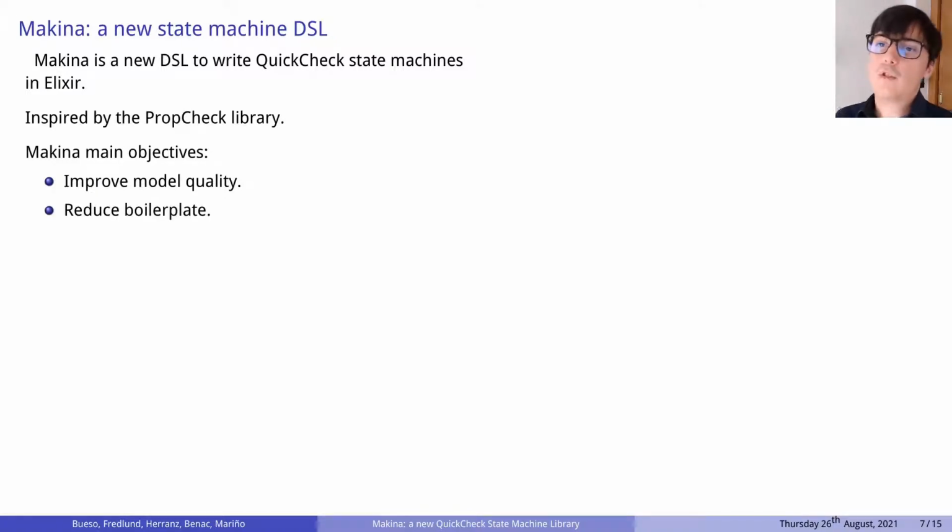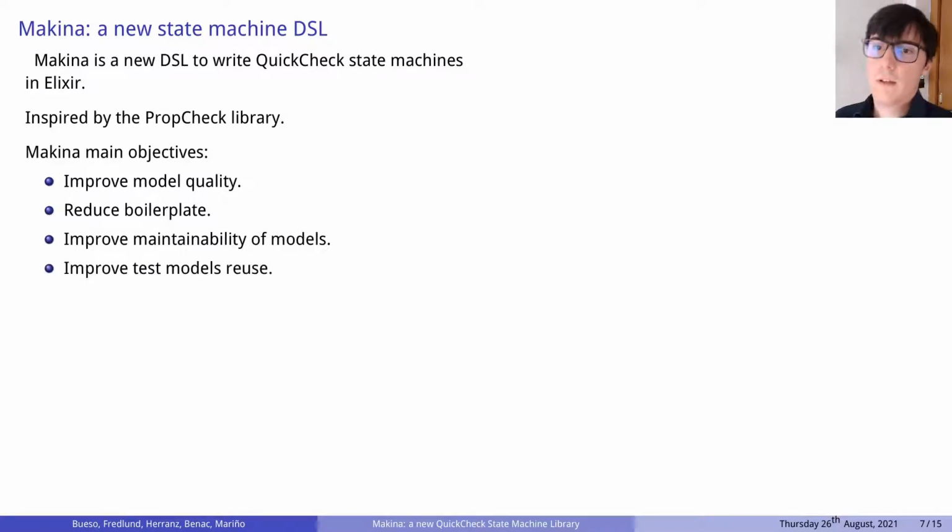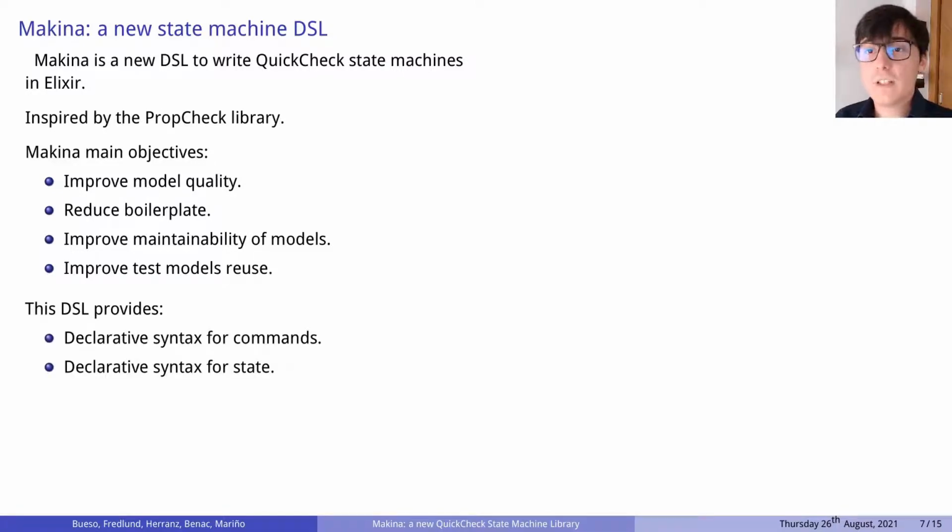Also, we want to reduce the amount of boilerplate necessary to write models. In Machina, we want to improve maintainability of models. And finally, we want to make it easier to reuse code of QuickCheck models. To achieve these objectives, Machina will provide a new declarative syntax for command definition and state definition.